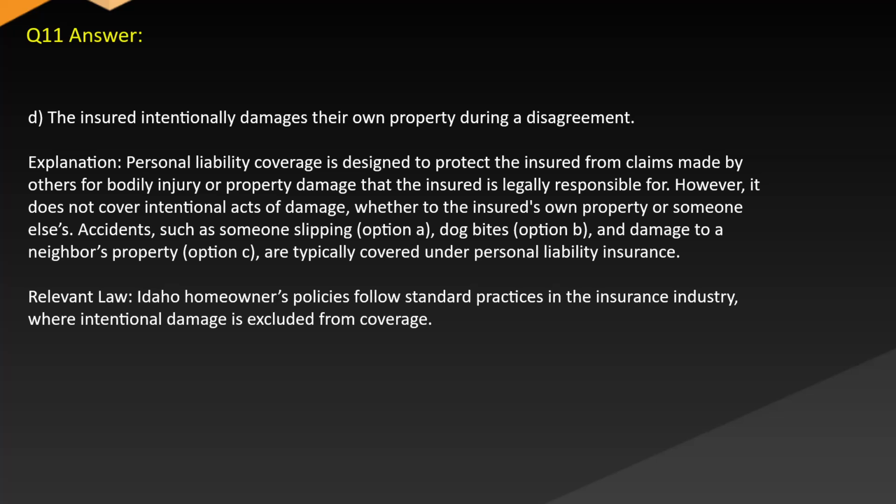Answer: D. The insured intentionally damages their own property during a disagreement. Explanation: personal liability coverage is designed to protect the insured from claims made by others for bodily injury or property damage that the insured is legally responsible for. However, it does not cover intentional acts of damage, whether to the insured's own property or someone else's. Accidents, such as someone slipping, option A, dog bites, option B, and damage to a neighbor's property, option C, are typically covered under personal liability insurance.